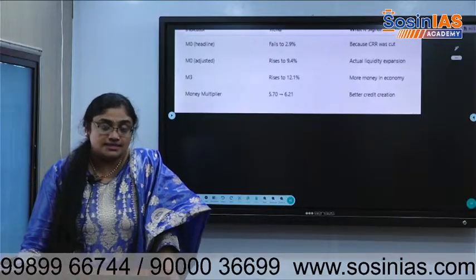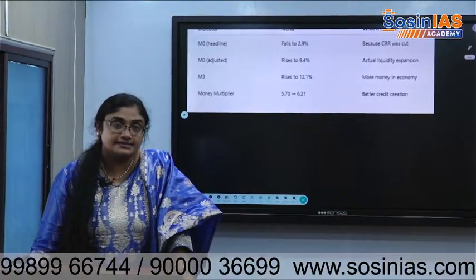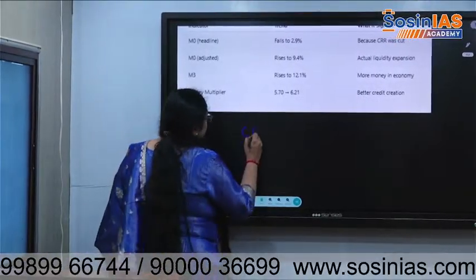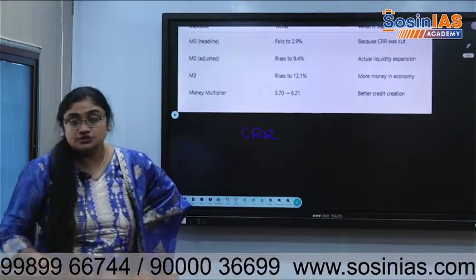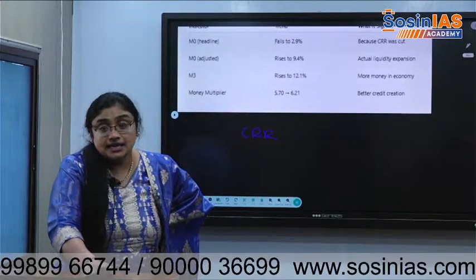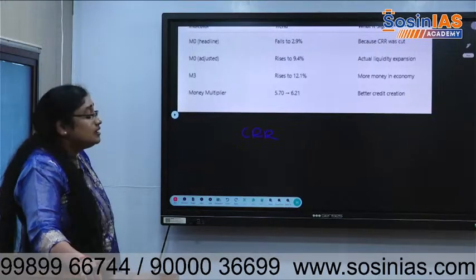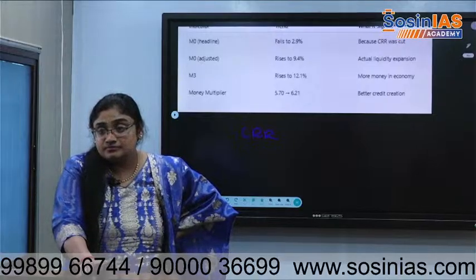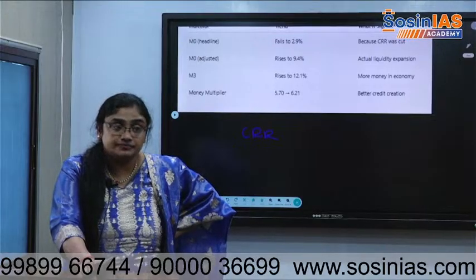Money multiplier concept. You have seen the money multiplier concept in the prelims exam. Yes. Now write a concept. CRR has been reduced from 4% to 3%. The economic survey says that headline M0. What is M0? Broad money. M3 is broad money. What is M0?